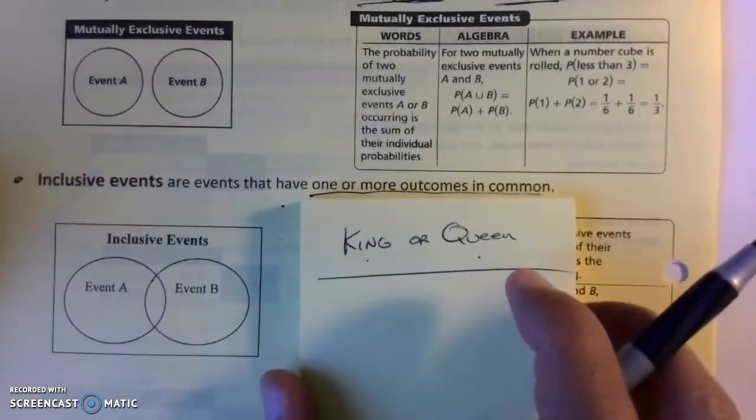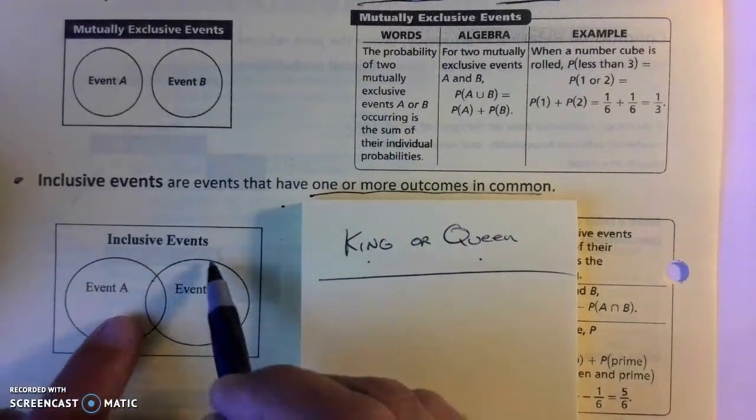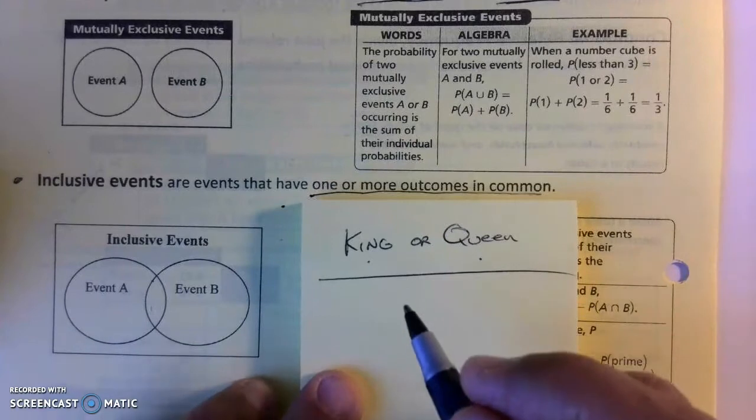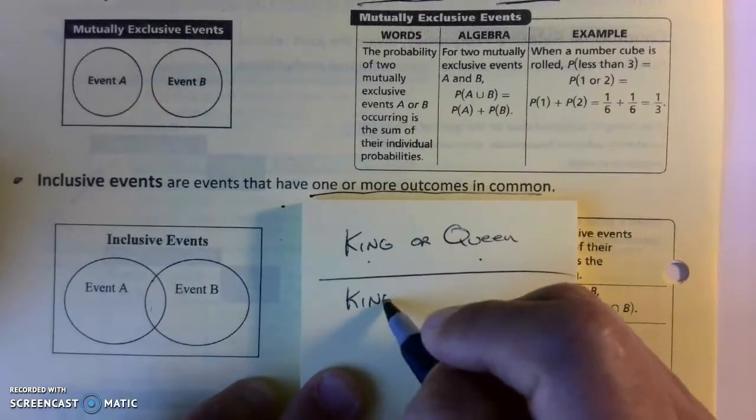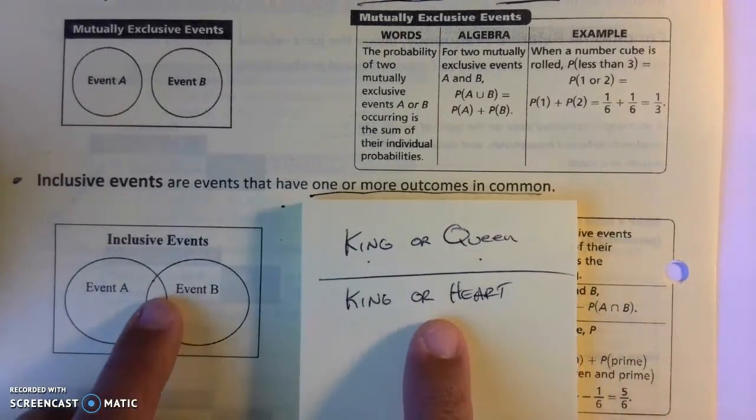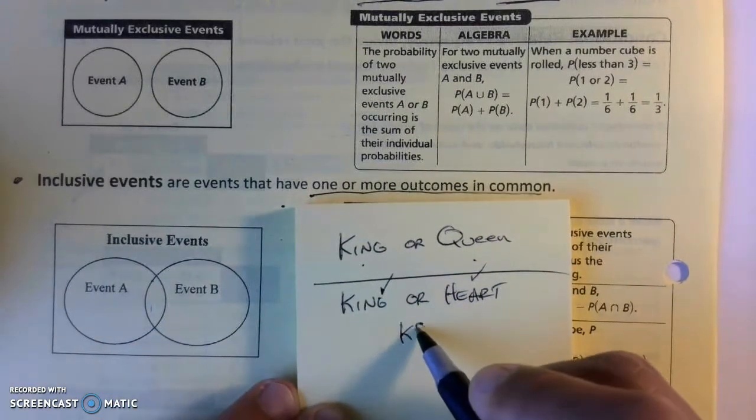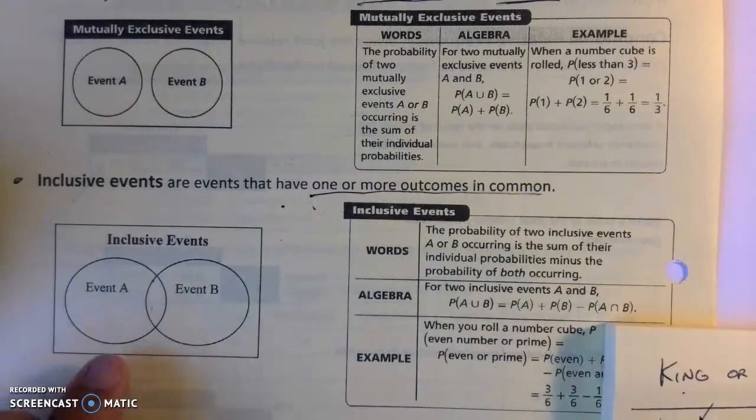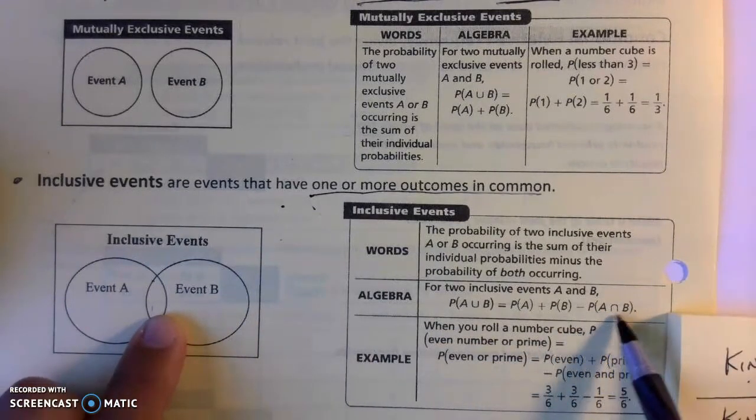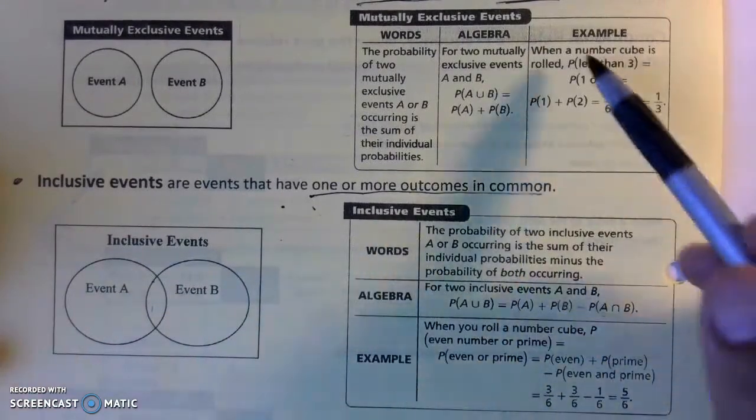Inclusive events are events that have one or more outcomes in common. I can take that same deck of cards question here, and you can see by the Venn diagram, there's event A occurring, event B occurring, and then there's some little bit of inclusive overlap. So if I say, what's the probability of picking a card and it being a king or a heart? Well, this would be inclusive because there is one card that is both a king and a heart, and of course that's the king of hearts. So what we would do is figure out the probability of a king occurring, the probability of a heart occurring, and then minus out how many cards are both kings and hearts, which is only one.